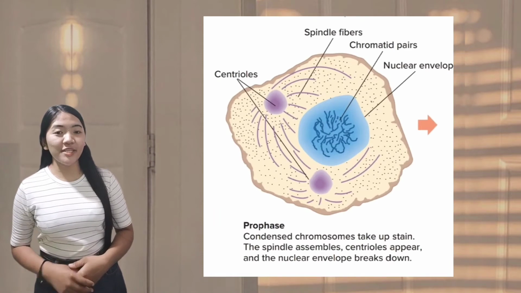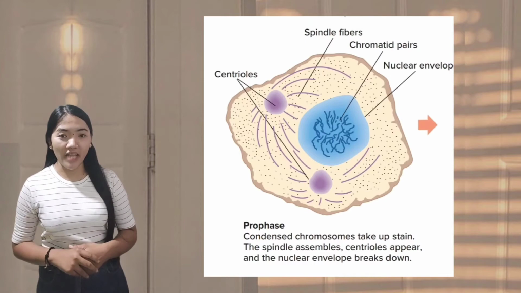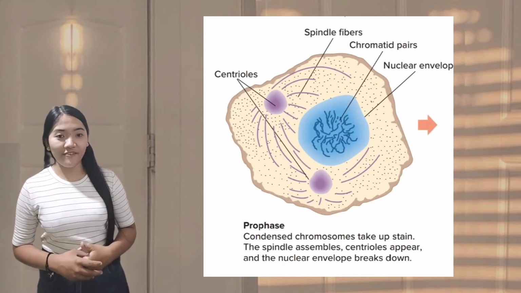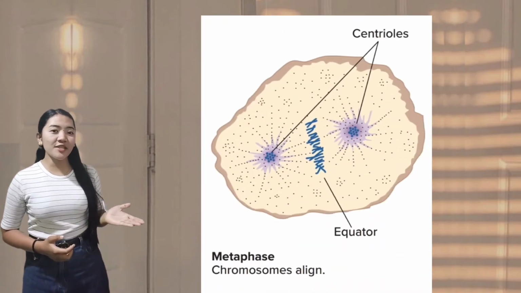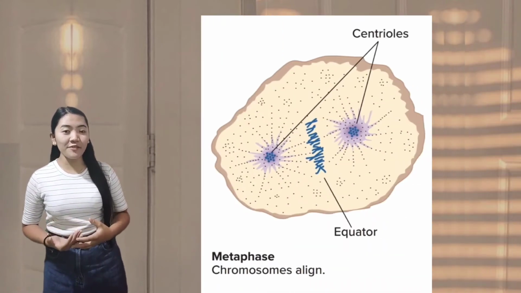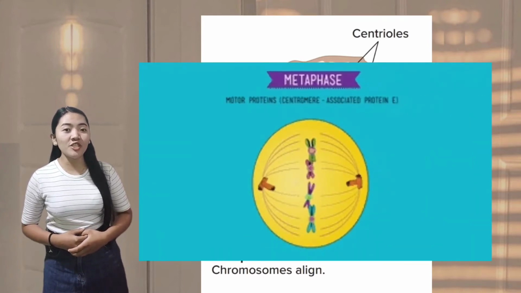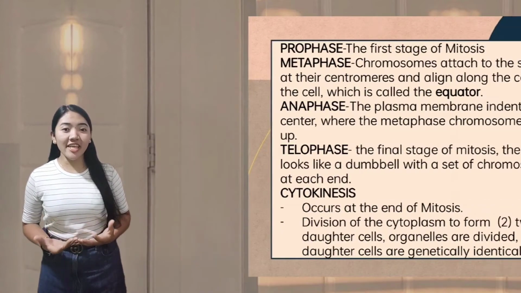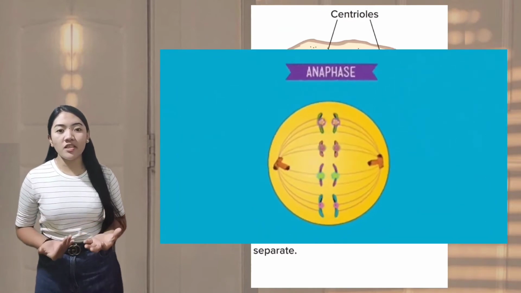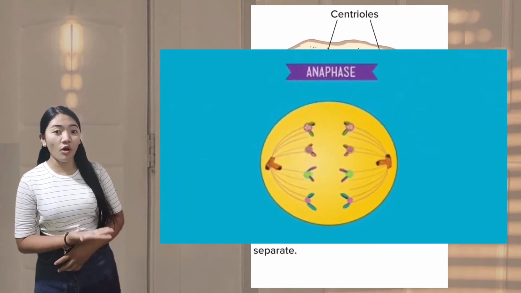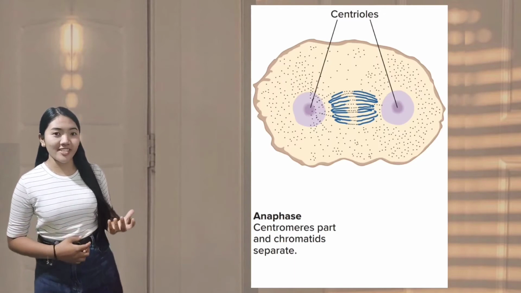As you can see in the picture of prophase, at the end of prophase the nuclear membrane breaks down, and the nucleolus is no longer visible. The next stage of mitosis is metaphase. Chromosomes attach to the spindle fibers at the centromeres along the center of the cell, which is called the equator. The next stage is anaphase. As you can see in the picture, the sister chromatids separate, the centromeres also divide, and the sister chromatids move to the opposite poles.